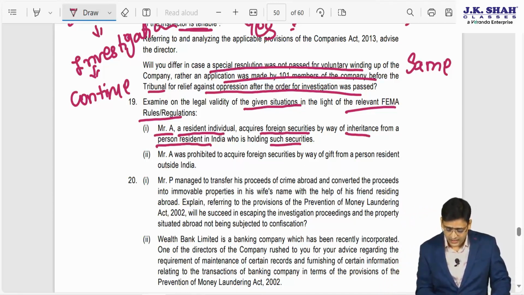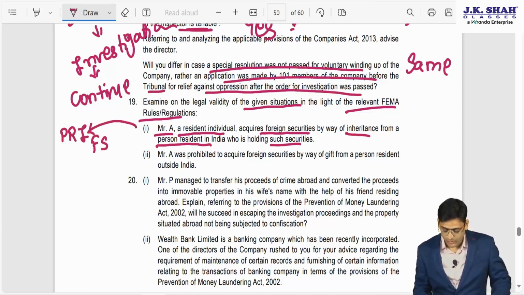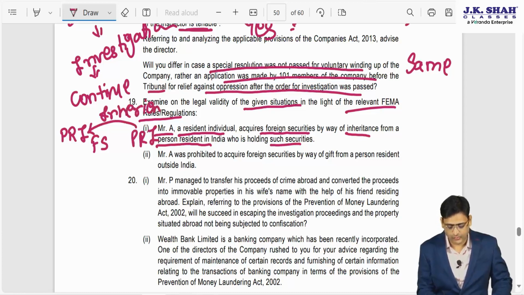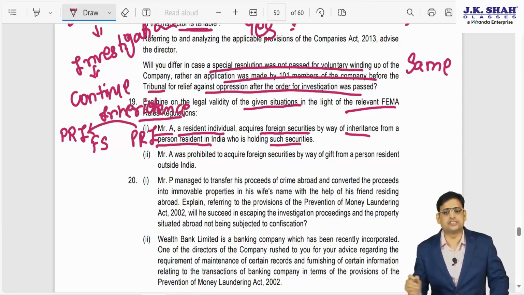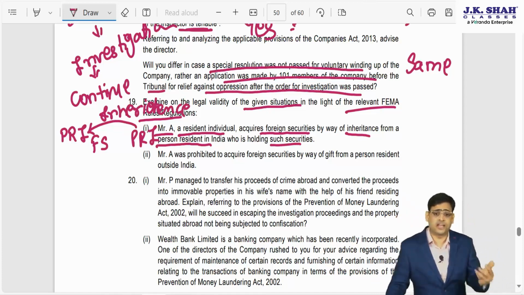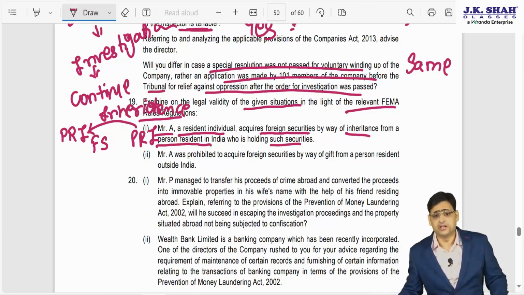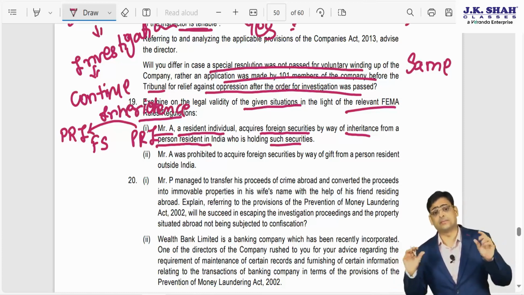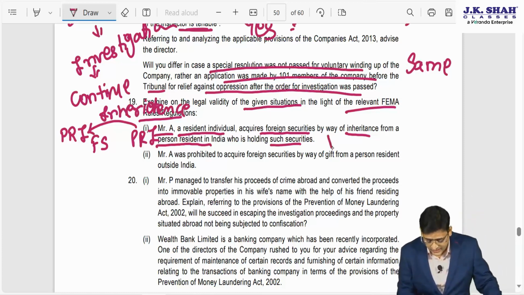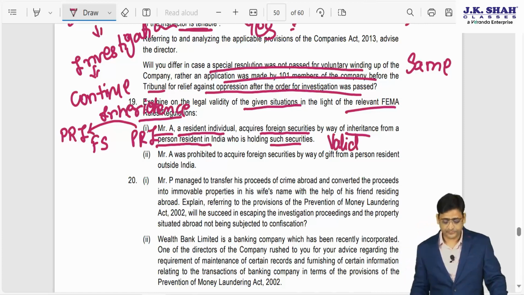What we have studied here: Mr. A is a person resident in India, PRI, and he wants to acquire foreign securities from a PRI only, that too by way of inheritance. This is what we have already studied in the regulations, where we studied that a PRI can acquire a foreign security from a PRI through inheritance. So this is a correct statement, and we have to say that this statement is valid.